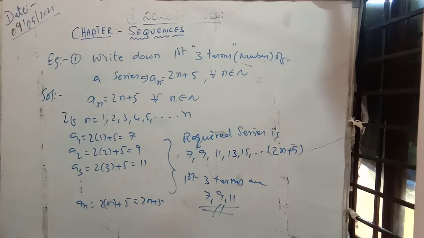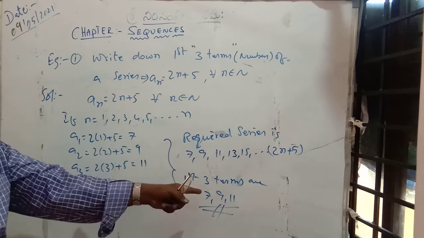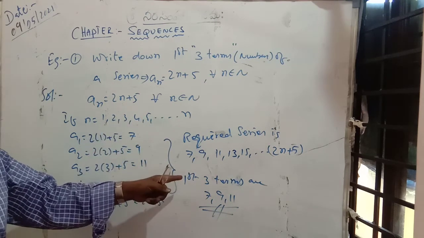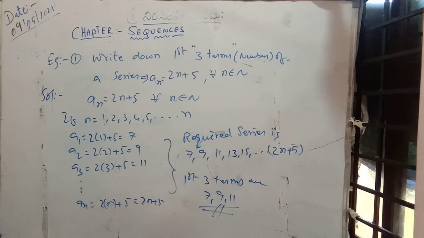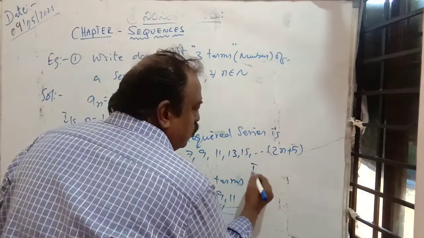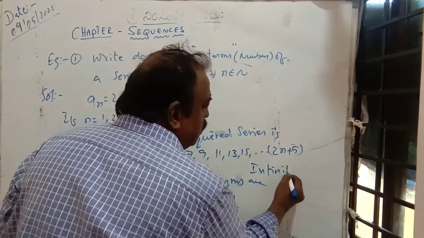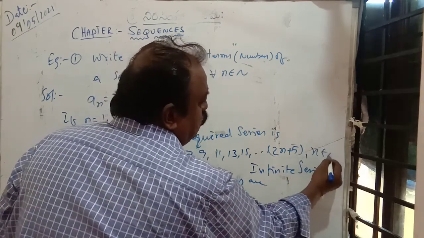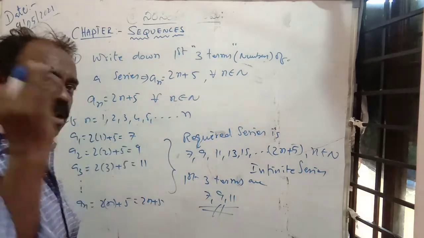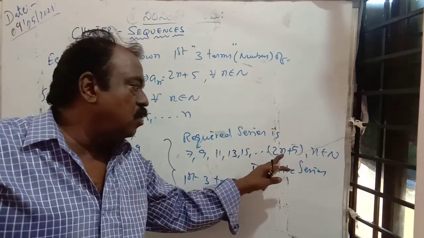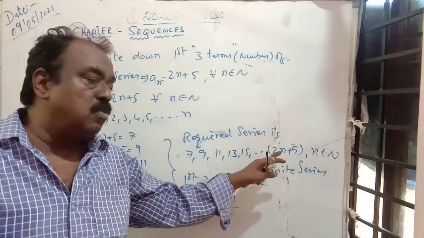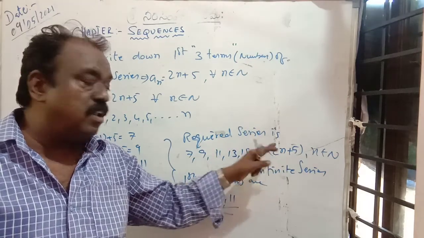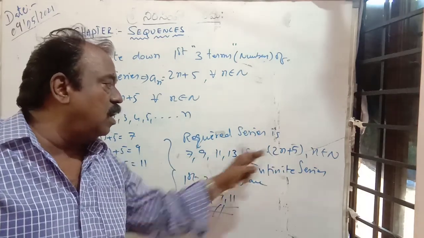Like that we write. One question: is this series finite or infinite? It is an infinite series. Why? Because here n belongs to capital N, which means it is going on up to infinity. n is equal to 1, 2, 3, 4, 10, 100, 1 lakh, it is going on.